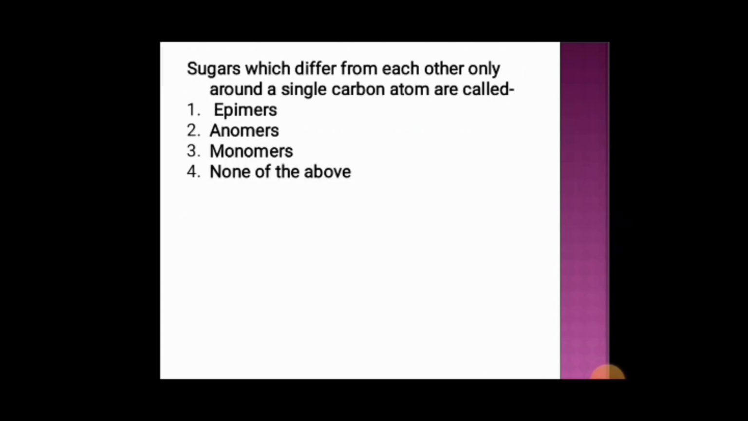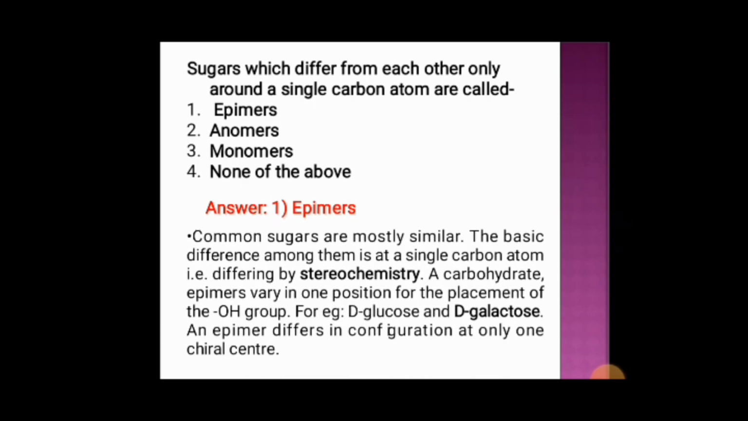Sugars which differ from each other only around a single carbon atom are called: option 1 epimers, option 2 anomers, option 3 monomers, and option 4 none of the above. And the correct answer is option 1, that is epimers.